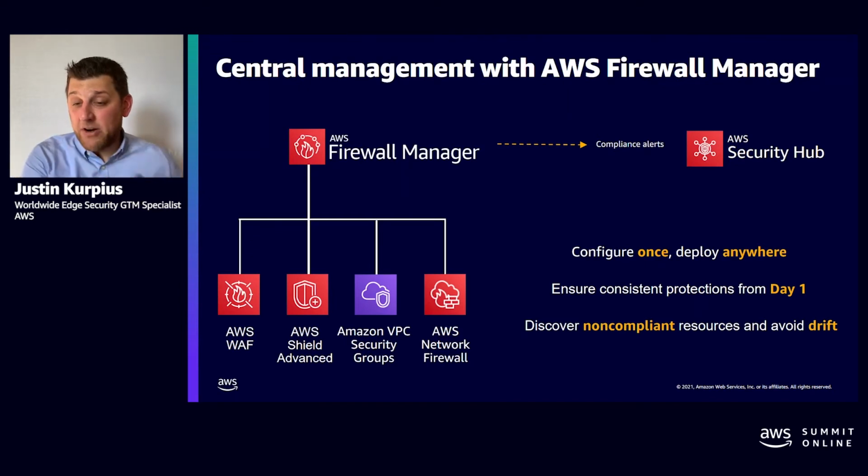So the security team can start with some central guardrail policies, and then you can allow your dev teams or the different lines of businesses to add any additional policies on top of the baseline that may be specific to the applications that they're building. And I will also mention that a lot of the times we get pulled into conversations of complying with PCI, HIPAA, CIS. So Firewall Manager is integrated with AWS Security Hub.